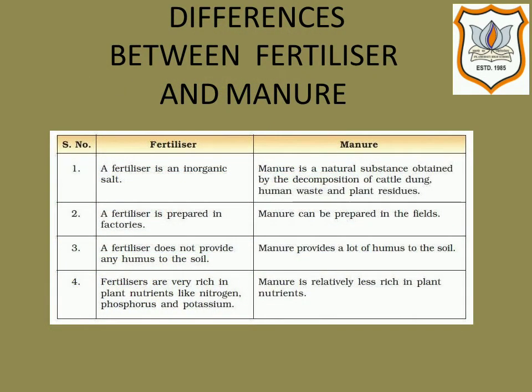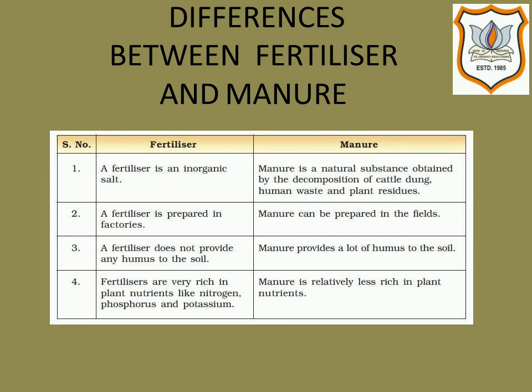Students, the differences between fertilizer and manure are: a fertilizer is an inorganic salt, but manure is a natural substance obtained by decomposition of cattle dung, human waste and plant residue. Second difference is, a fertilizer is prepared in factories, but manure can be prepared in the field. Third difference is, fertilizer does not provide any humus to the soil, but manure provides a lot of humus to the soil.